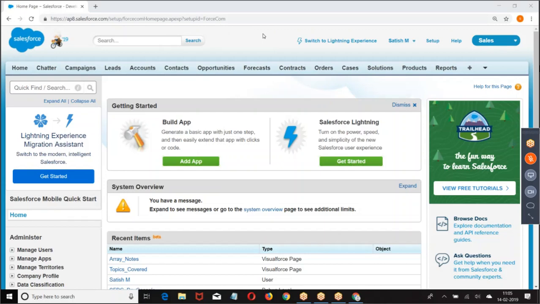What is a list? List is a collection of similar elements. It will have all the similar type of elements. So list of integer, every element will be integer. List of string, every element will be a string. List of account, every element will be an account. List of contact, every element will be a contact. Group of elements we are taking.